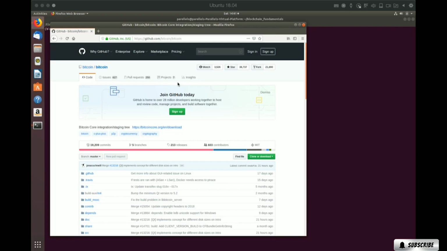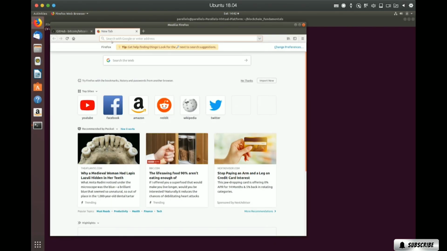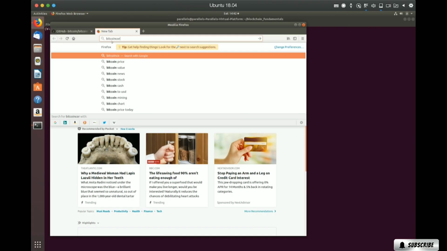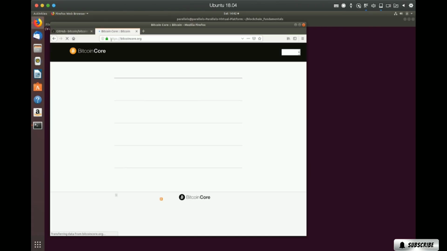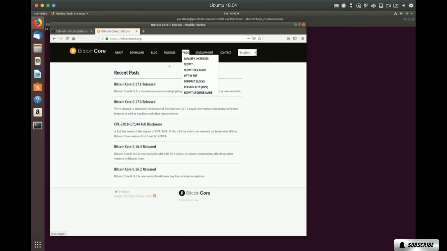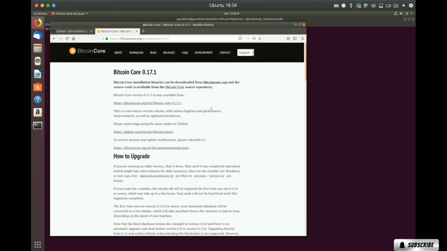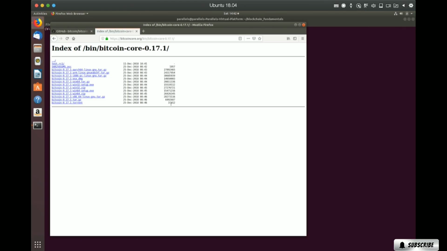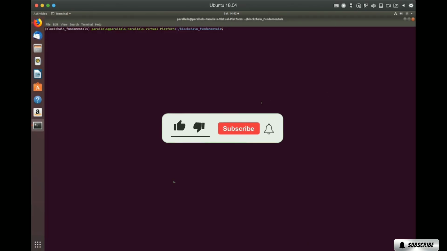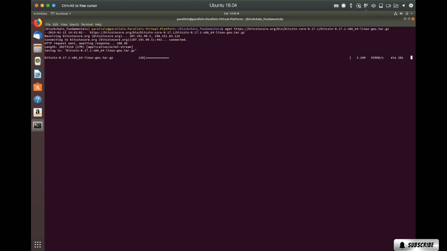So if you go to bitcoincore.org, we can install these binaries instead of building it from source, which takes a lot longer. So let's look at the releases. We'll find the latest release, and then for our machine, we will download this one. Copy the link here, and then just use wget to download that into this folder.